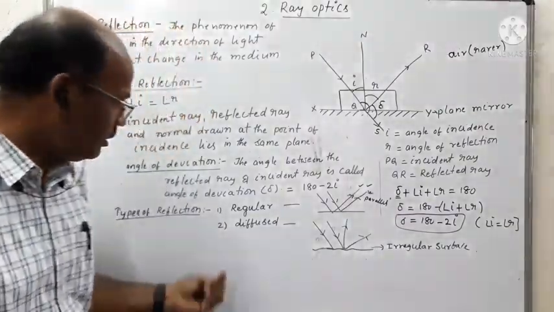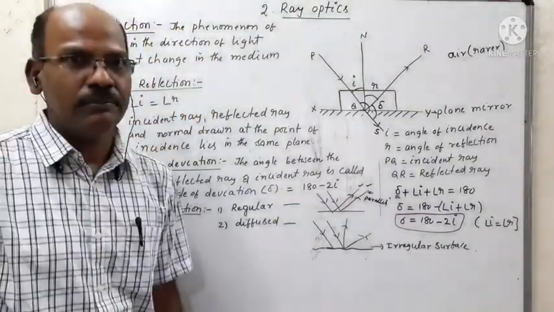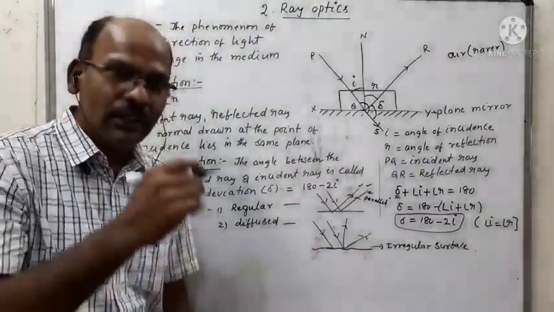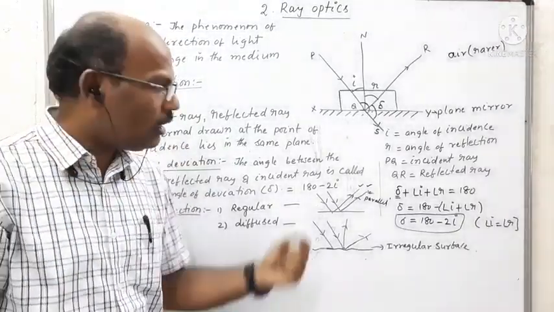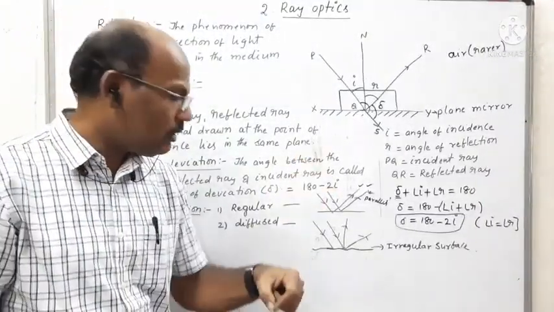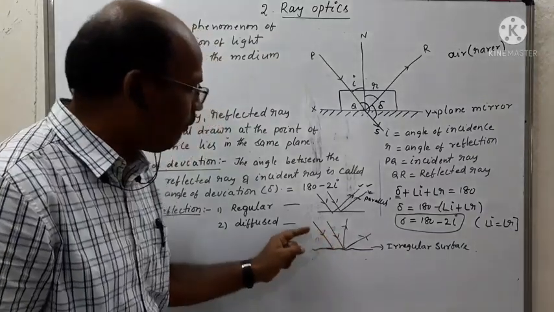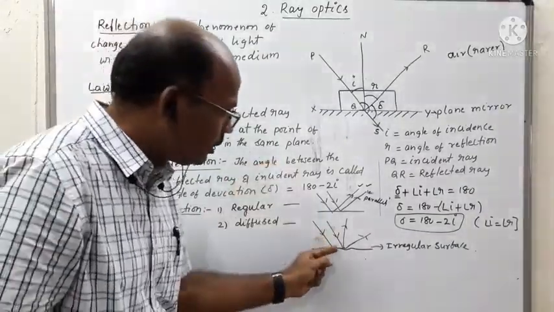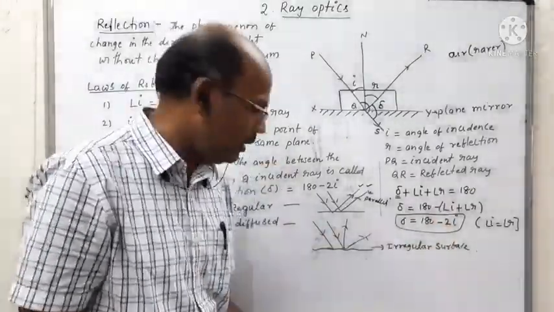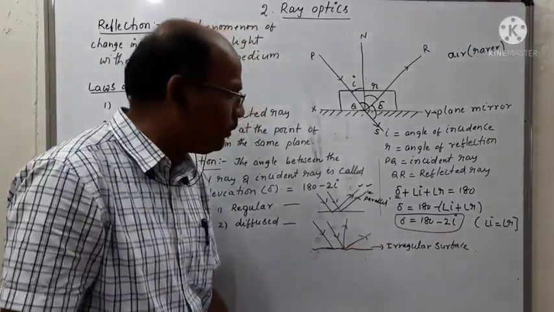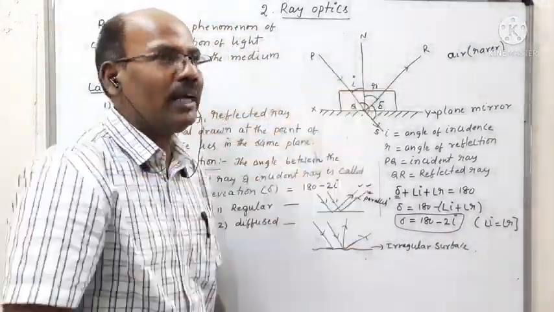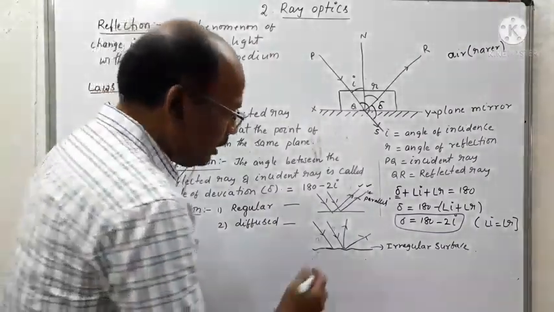And the second one is diffused reflection. If the surface is irregular or uneven, even though parallel rays of light are incident on this irregular surface, the reflected rays move in random directions like this.